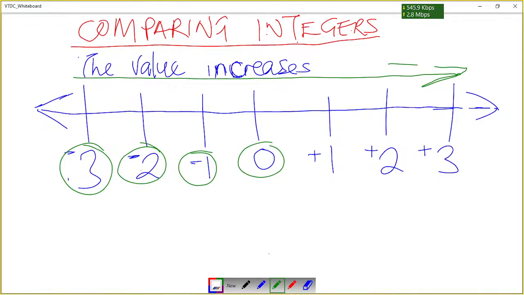So as you move from left going to the right, the value increases.